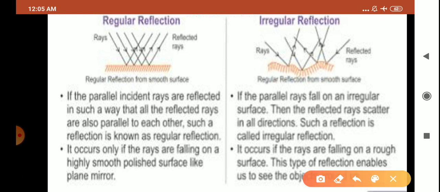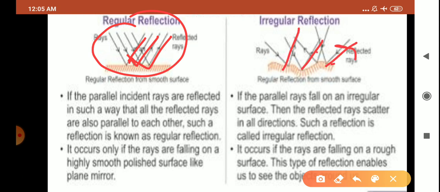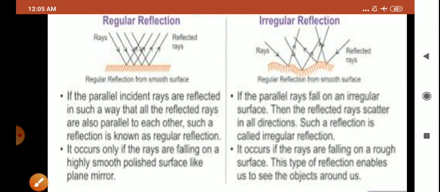You can see children here that after reflection all the rays of light are again parallel to each other. Whereas in irregular reflection, if the parallel rays fall on an irregular surface, then the reflected rays scatter in all directions. Why do the rays scatter in all directions? Because the surface is rough, not smooth.